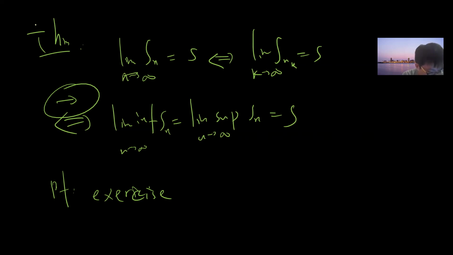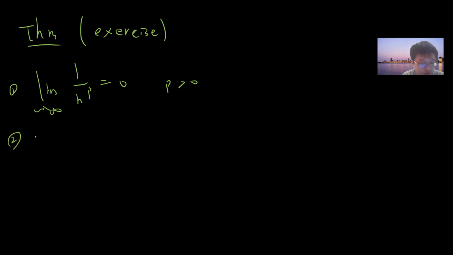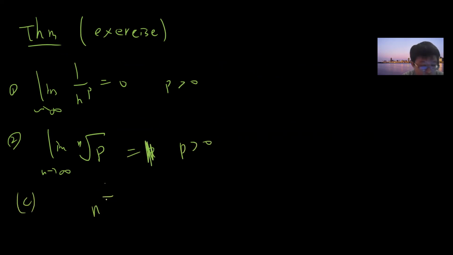Also some theorems which should be easy exercises, so I don't want to prove them. The limit of 1 over n to the p is 0 if p is greater than 0, and the limit of n to the 1 over n is 1. Sorry, the limit of c to the 1 over n is 1 as well, for c greater than 0, as n goes to infinity. You can use L'Hopital to do this.